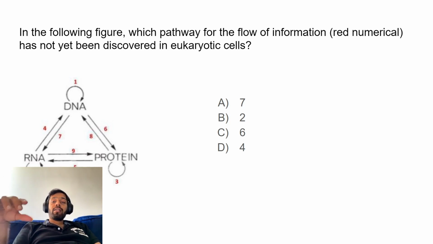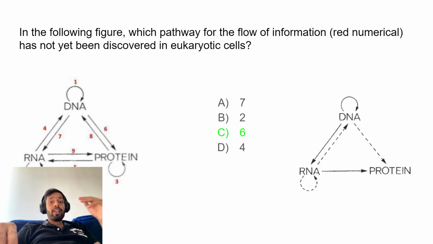And the only pathway that has not been discovered yet in eukaryotic cells is DNA to protein information flow. So there is no direct effect of DNA on proteins, whether on their function, their activity, and so on and so forth. So we do not know if there is any direct information flow from DNA to protein in the case of eukaryotes. Okay.